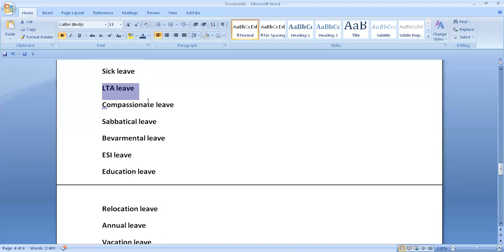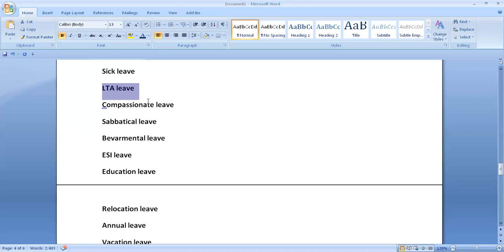So there are fixed years in a slab, 4 years, and employees are eligible for two LTA travels. If leaves are available, they can be granted by the company to the employee. It is maintained as part of remuneration to provide for travel expenses incurred during that year.